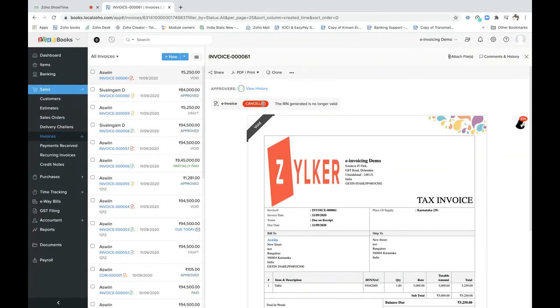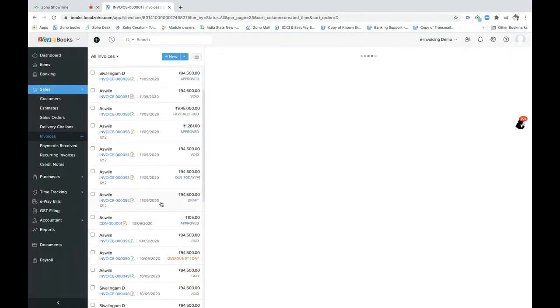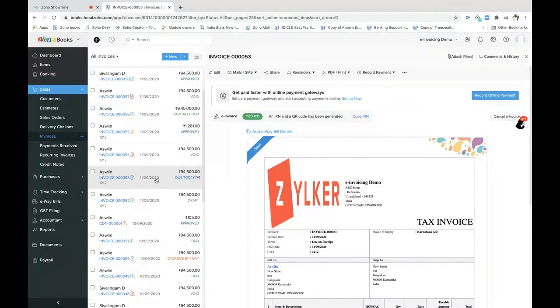What if the 24 hours has lapsed? So maybe after a day you want to cancel. This cannot be done from your IRP portal, so hence it cannot be done from Zoho Books also. You will have to go to the GST portal and then you will have to cancel it in your GSTR1. All right. And then just in Zoho Books, you can mark this as cancelled, or I'll just show you a live example for that as well.